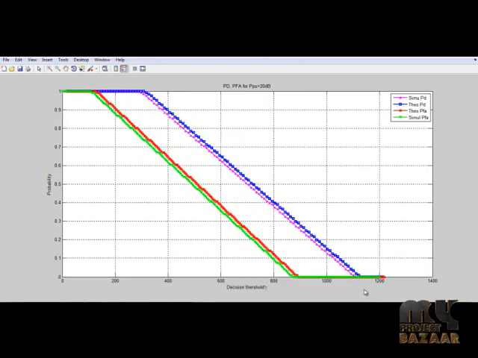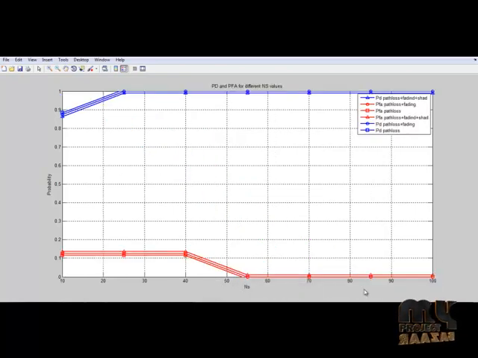The next graph is plotted between probability of false alarm and probability of detection against the decision threshold, here also with the value of 20 dB. It is inferred that the simulated probability of detection and theoretical probability of detection values are coherent, and the simulated probability of false alarm and the theoretical probability of false alarm values are coherent. It is inferred from the graph that as the value of decision threshold increases, the probability of detection and the probability of false alarm values decrease.